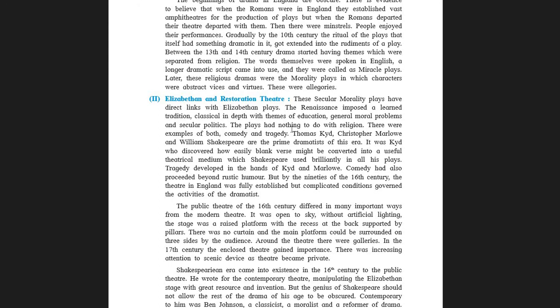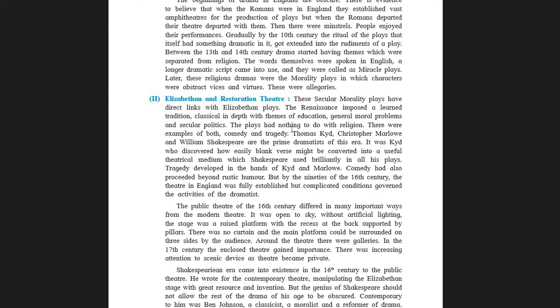So students, please take note, here we are going to discuss the time period during the Elizabethan one. How was English drama in those days? Moreover, students, we will also be learning about the Restoration Theatre, Restoration Theatre or Restoration period.